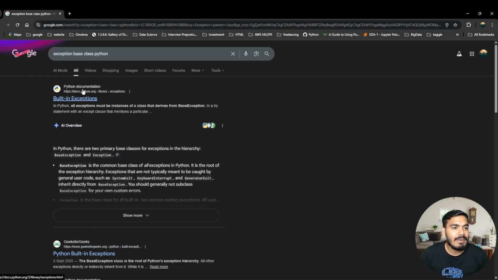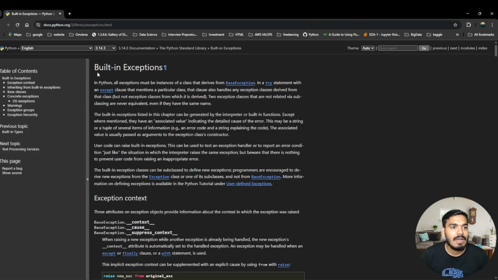Now, you have the Python documentation over here. In the Python documentation, just go to built-in exceptions. So see, built-in exceptions in Python: all exceptions must be instances of a class that derives from BaseException, in a try statement with an except.